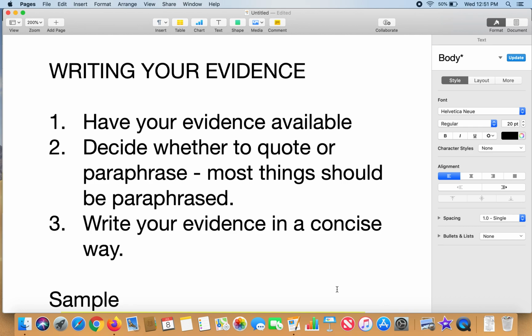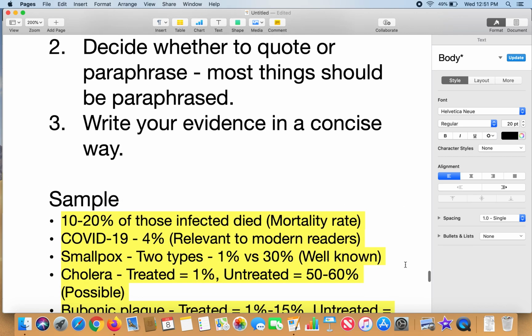And it should be written in a concise way without going on and on. You'll be able to explain that evidence in the analysis later. For now, in this step, you just need to get it down and present it. So let's take a look at a sample of how this works.